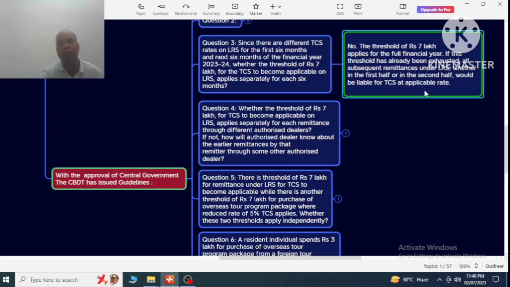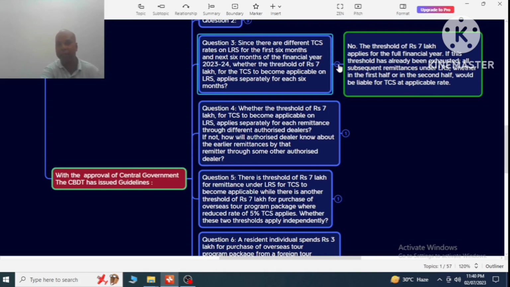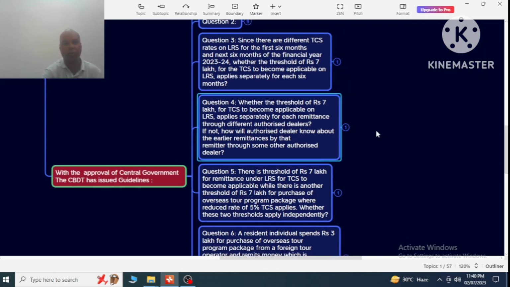So all subsequent remittances under LRS, whether in the first half or in the second half, would be liable for TCS at the applicable rate. So this is the answer to question number 3. And in case of question number 4, whether the threshold of rupees 7 lakh for TCS to become applicable on LRS applies separately for each remittance to the different authorized dealers. If not, how will the authorized dealer know about the earlier remittances by that remitter through some other authorized dealer?